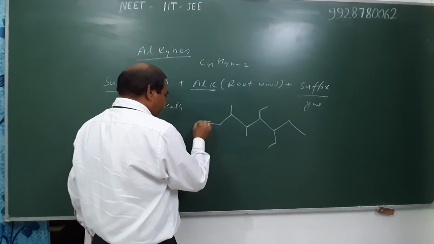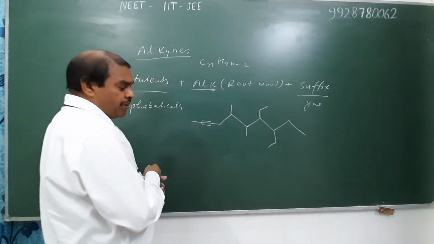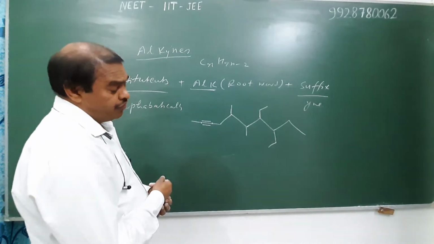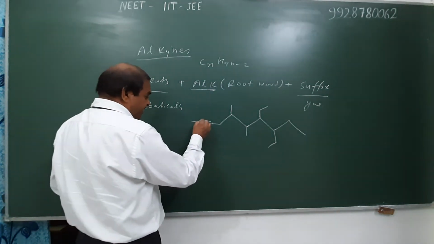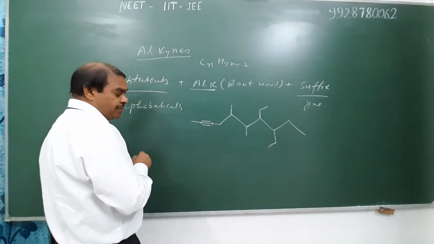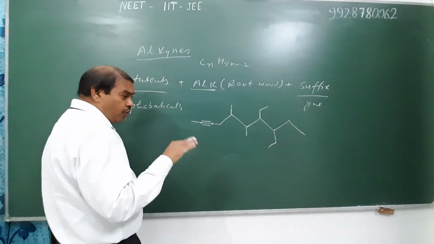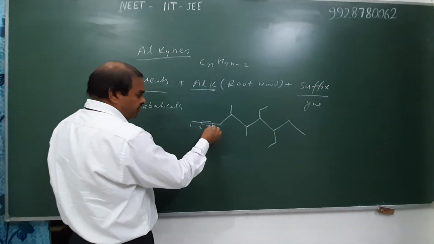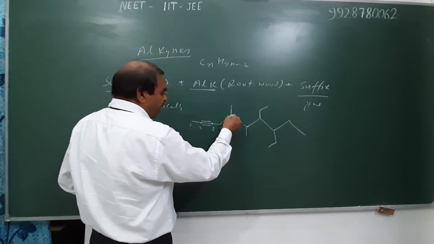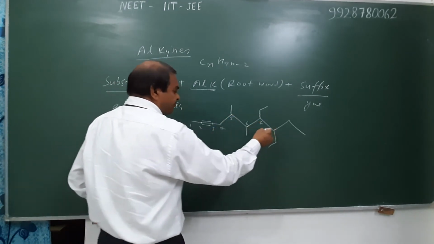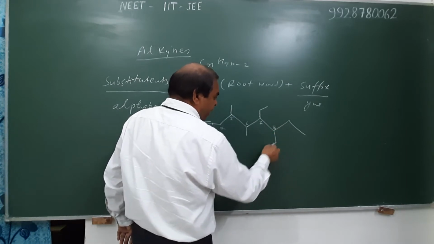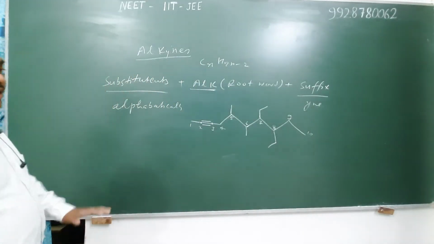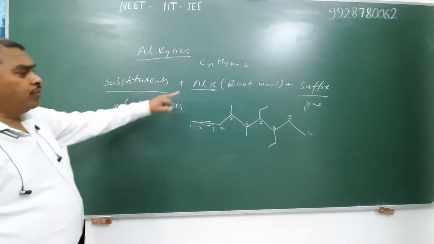Dear students, in case of a carbon-carbon triple bond, carbon has sp hybridization. Therefore, the bond angle is 180 degrees and it is represented as such. First, we write the principal chain with maximum substitution including the carbon-carbon triple bond, and number 1, 2, 3, 4, 5, 6, 7, 8, 9, 10. Therefore, a total of 10 carbons are there in the root word.